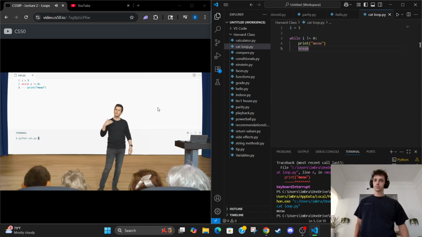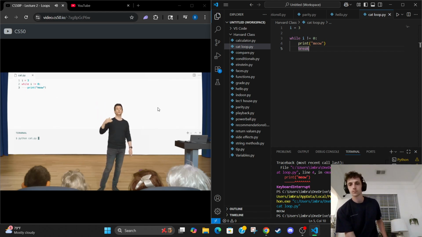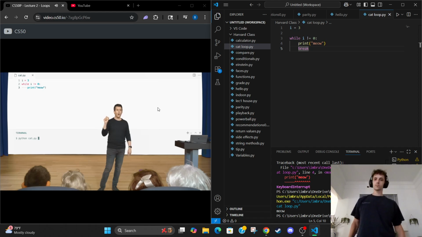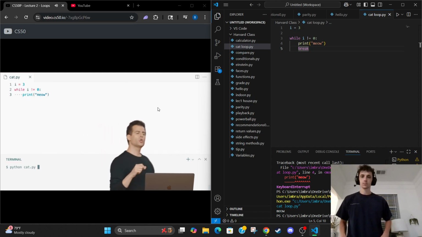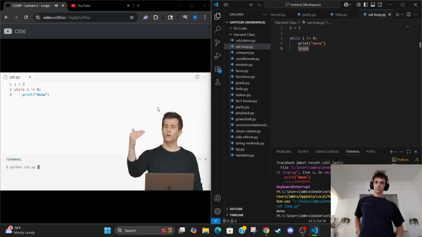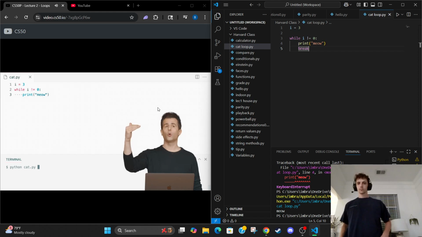Yeah, exactly. If I'm initializing i to 3, that is setting it equal to 3 on line 1, then I'm asking the question, while i does not equal 0, and that's going to be true. It does not equal 0. It obviously equals 3. Print meow. And the way a while loop works is that the Python interpreter just keeps going back and forth. It goes from line 1 to line 2, then to line 3, and then it goes back to line 2 to ask the question again.